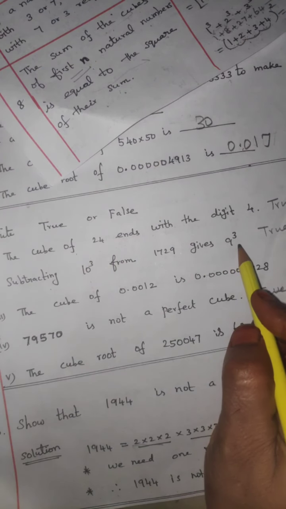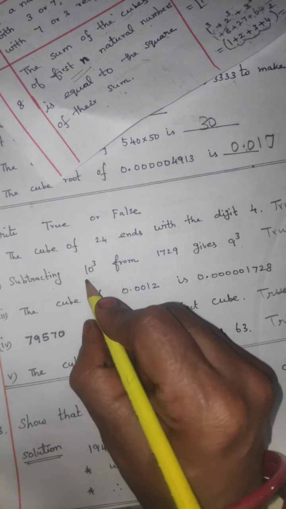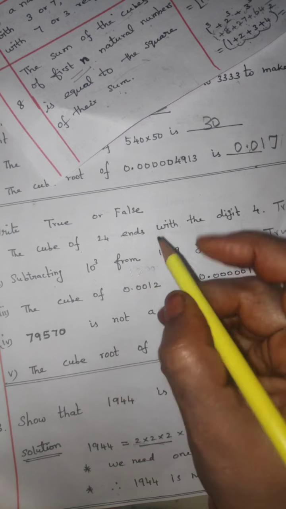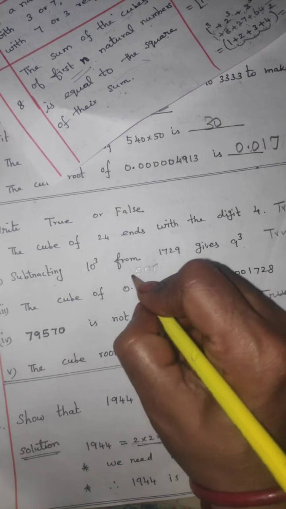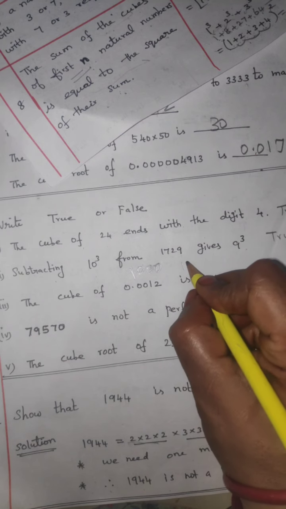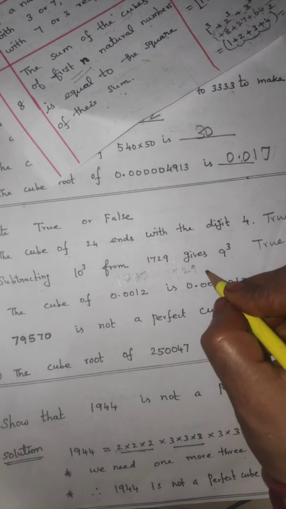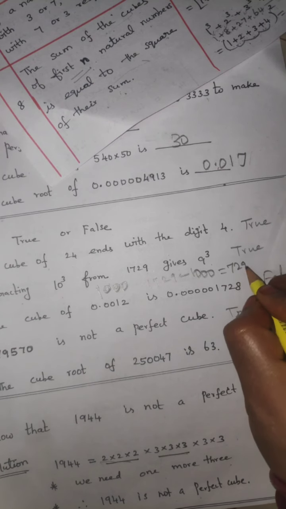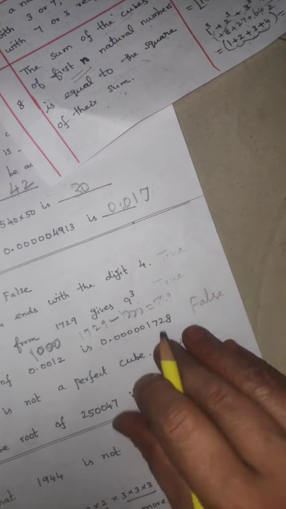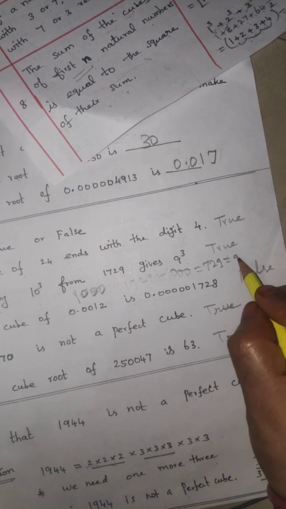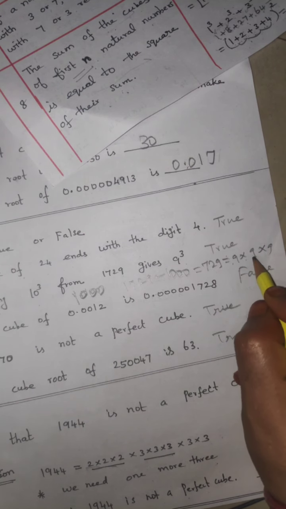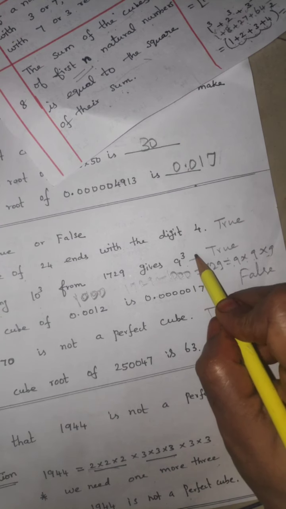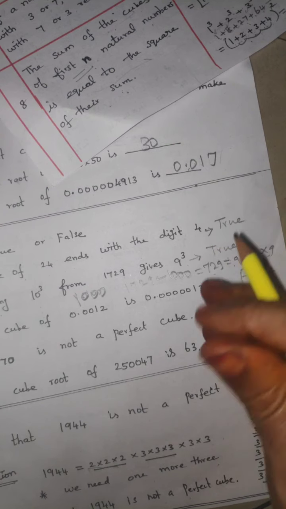Subtracting 10 cube from 1729 gives 9 cube. So what is the answer for 10 cube? 1000. Now 1729 minus 1000 is equal to 729. Now for 9 into 9 into 9: 9 nines are 81, 81 into 9 equals 729. The answer comes. So this sum's answer is also true only, correct answer.